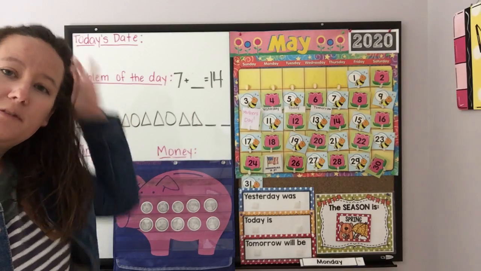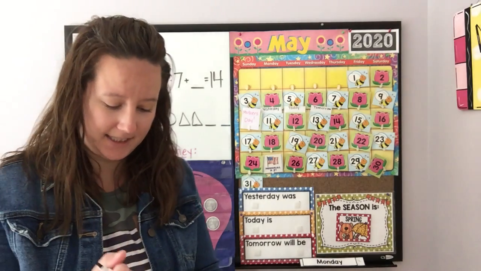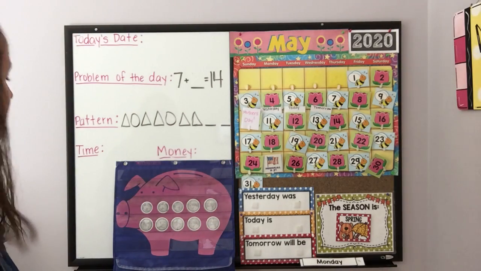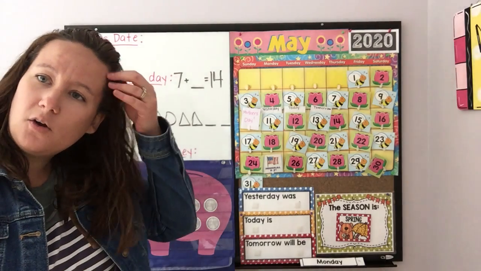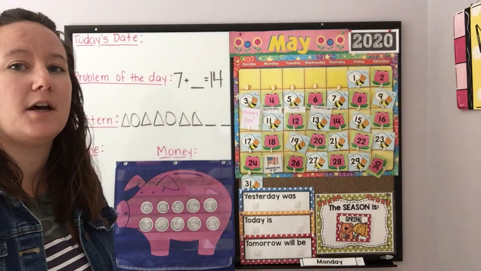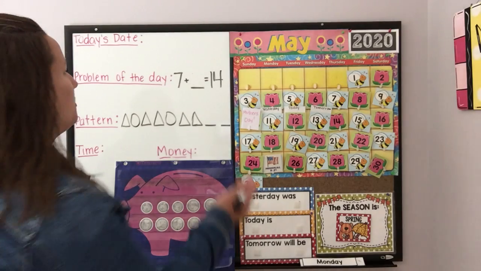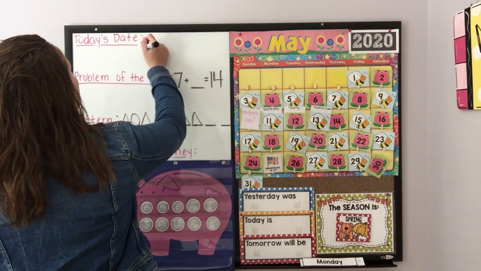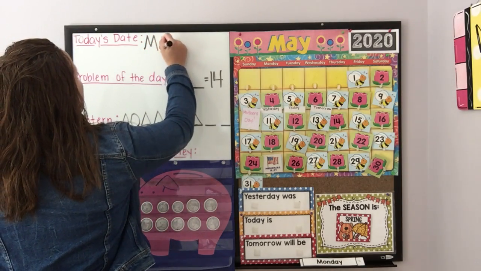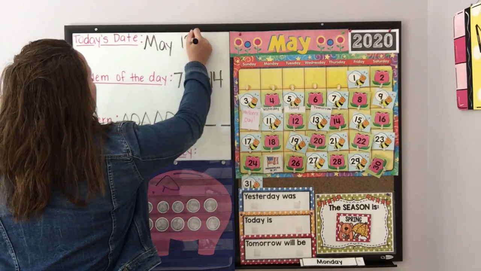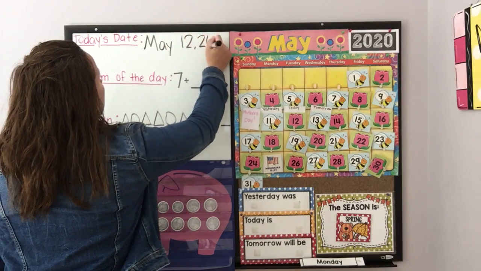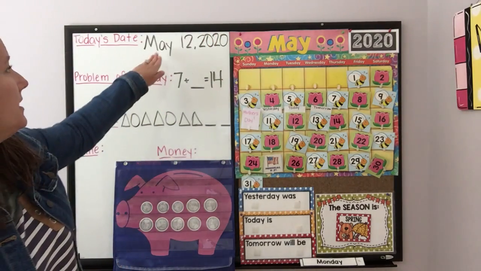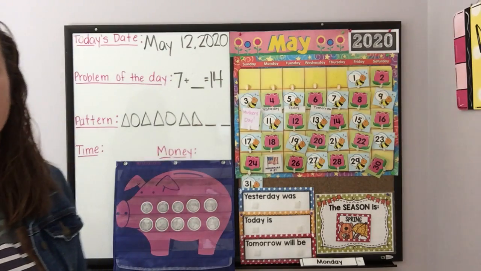I'm going to write my date here at the top while you write it with me on your whiteboard or on your paper. If you'll notice, I have a new setup today thanks to our friend Gunnar. His mom had this extra whiteboard and corkboard at her house, and she asked me would I like it, and so hopefully this is going to be a little bit easier for calendar videos. So let's write today's date, May 12th, 2020. Remember, May begins with an uppercase M since it's the month of the year. Good job. Today is May 12th, 2020.